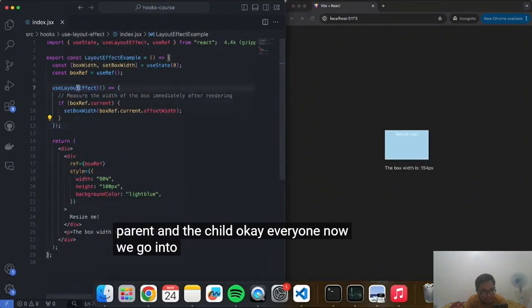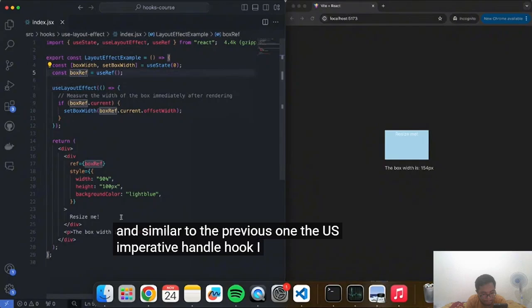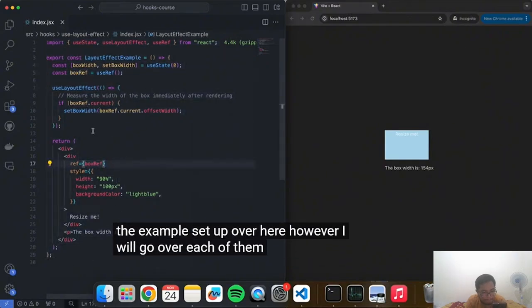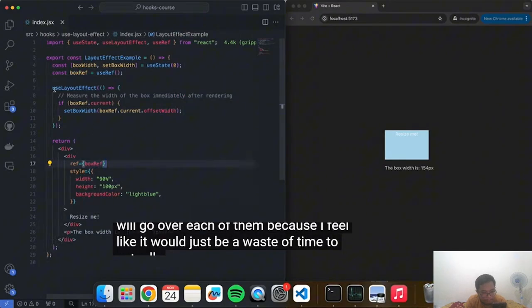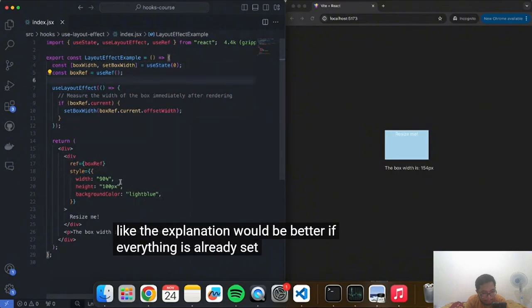Okay, everyone. Now we go into another rarely used hook. And similar to the previous one, the useImperativeHandle hook, I already have the example set up over here. However, I will go over each of them because I feel like it would just be a waste of time to actually type everything out when the explanation would be better if everything is already set up.